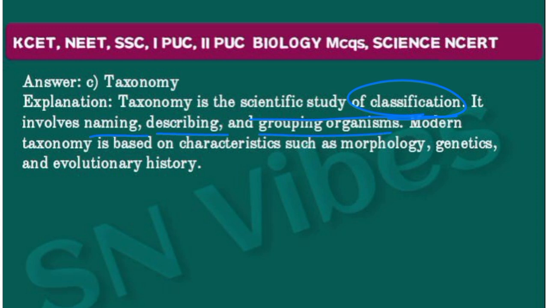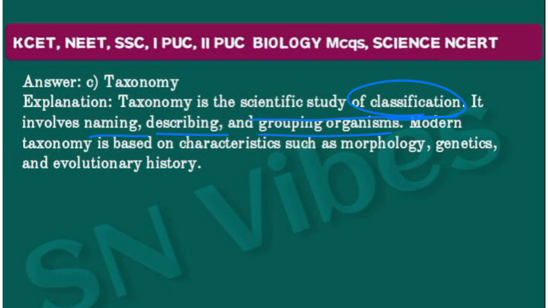It includes naming and describing the organism, its shape and how it looks to our naked eye, and grouping the organisms based on their characters. All of these are involved in taxonomy.